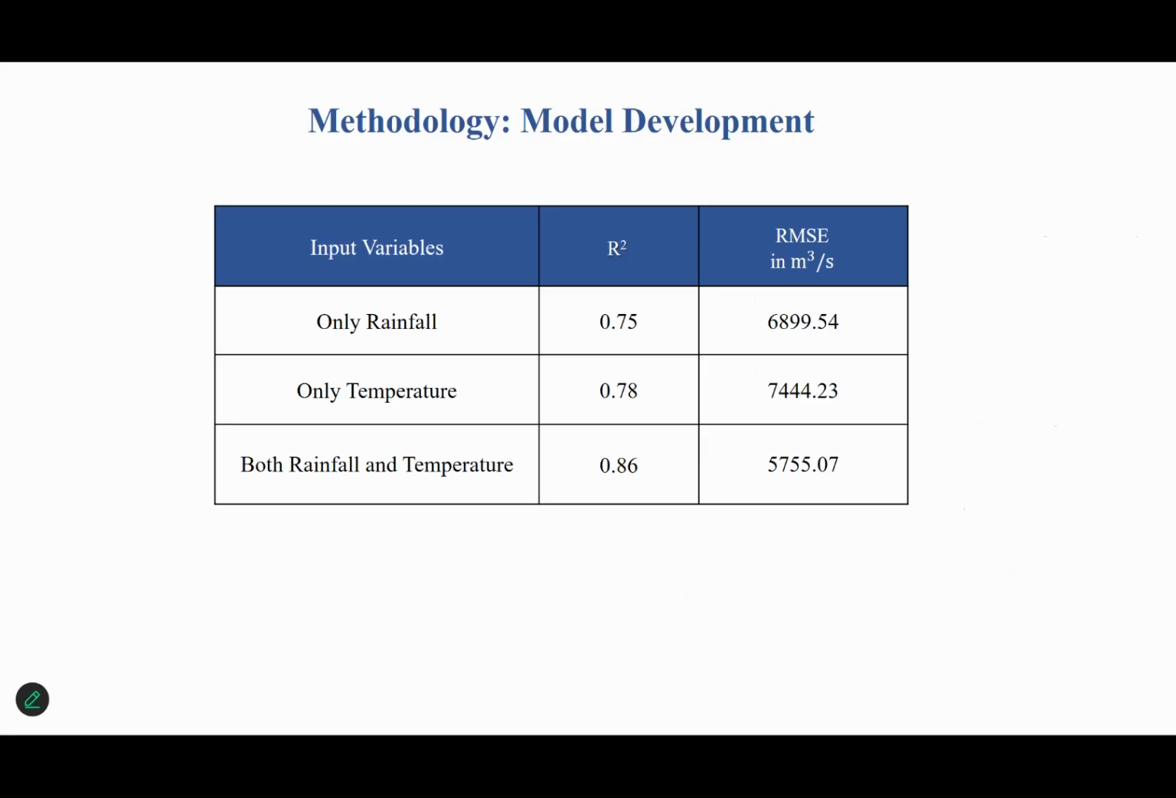And this is a comparison of how our input variables influence our deep learning model. If we used only rainfall, it would achieve accuracy up to 75%. And if we use temperature, it could provide accuracy up to 78%. Using both rainfall and temperature provided accuracy up to 86%. Because rainfall directly contributes to the runoff process, while temperature is indirectly associated with evaporation and groundwater contribution.